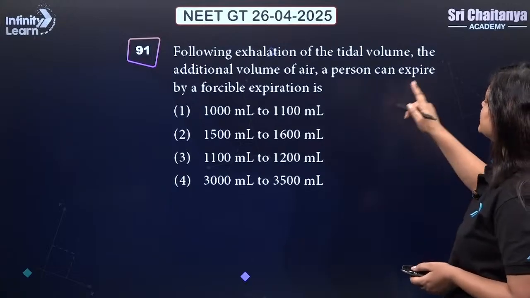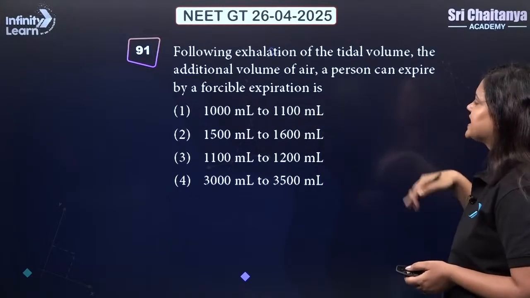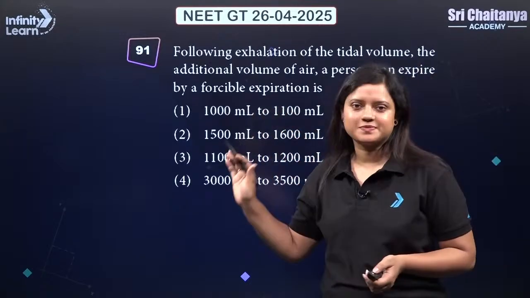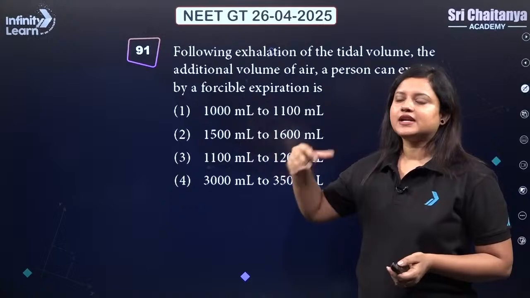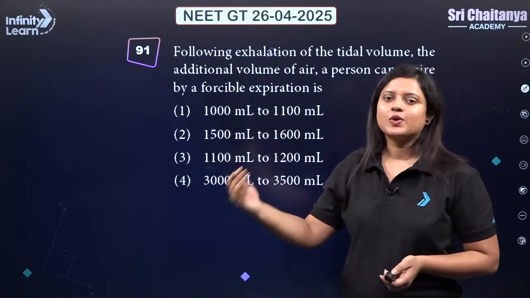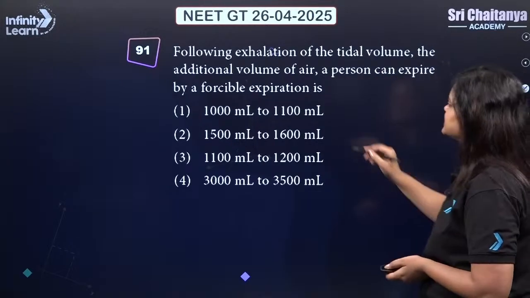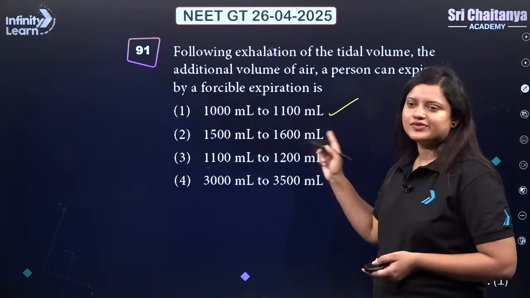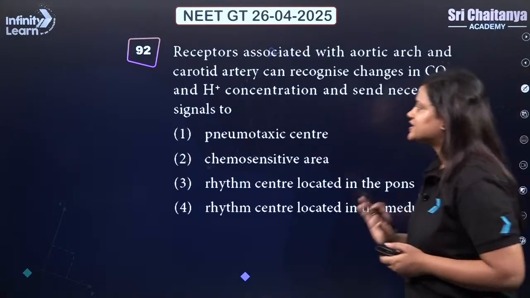Following exhalation of the ideal tidal volume, the additional volume of air a person can expire by a forcible expiration. So when you are done exhaling the tidal volume, the additional volume of air that you can exhale will be expiratory reserve volume, which is 1000 to 1100 ml. So correct answer is A. Let's move on to our next question.